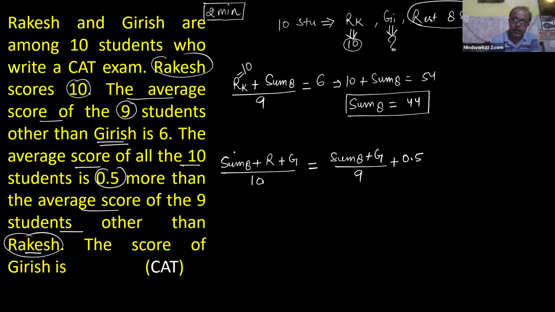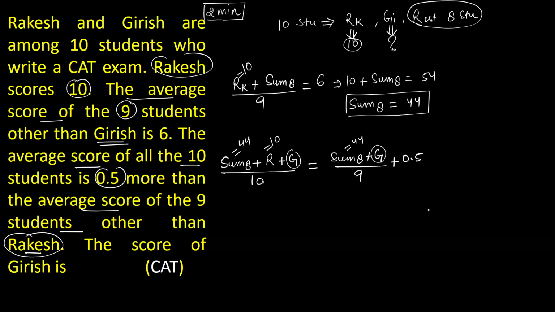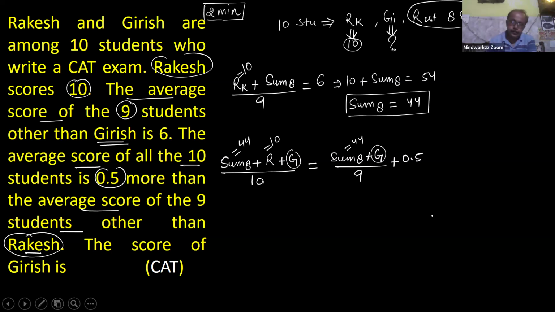And out of this complete equation, you know the sum of 8 is 44 and the score of Rakesh is 10. So only Girish is the unknown figure. With the help of this equation, you can easily calculate Girish's score. Yes, clear everyone? Okay, so tell me the answer. Correct answer is what?